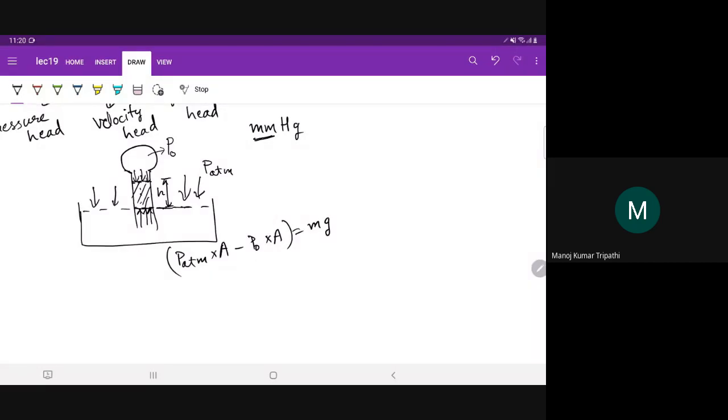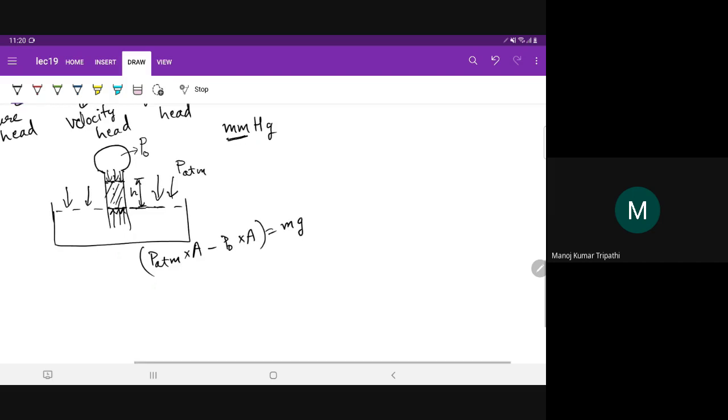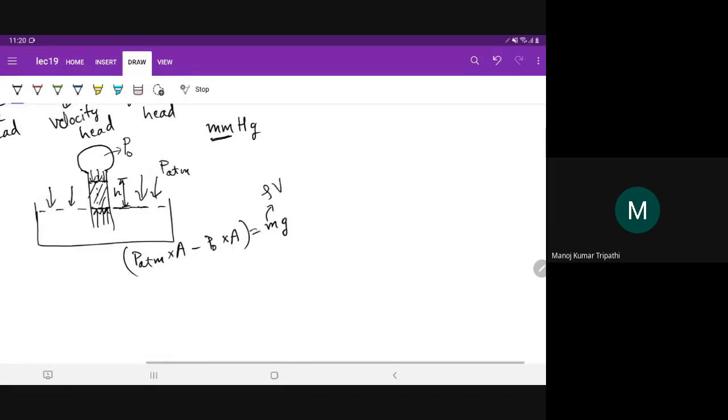So from here you can find out, what will be the mass of the fluid? This is density times volume. And what is volume? Volume is the area of cross section times height. So from here you can get the height that the fluid rises to. And what does this height depend on?